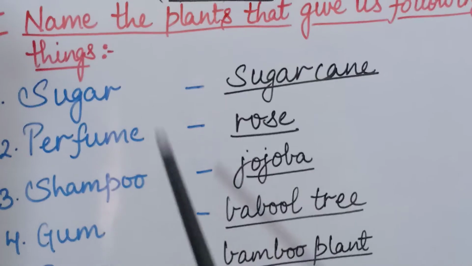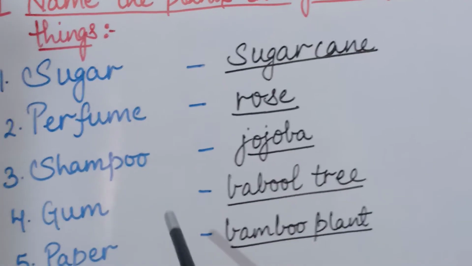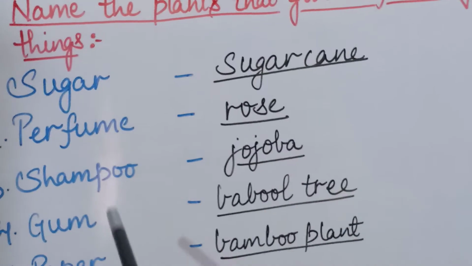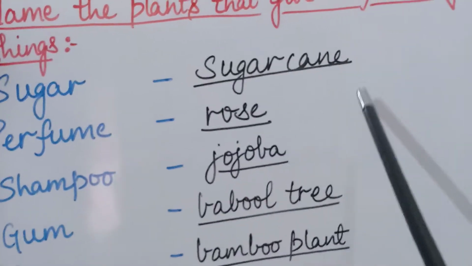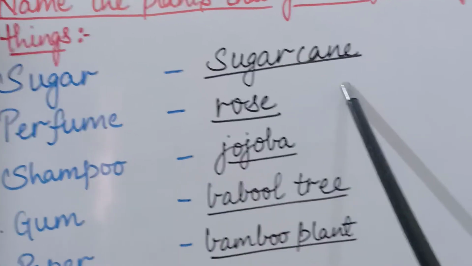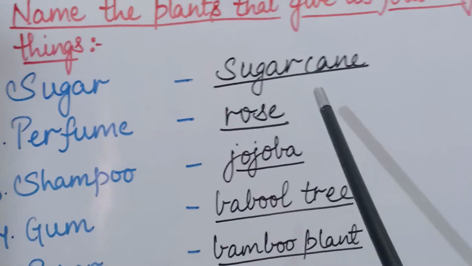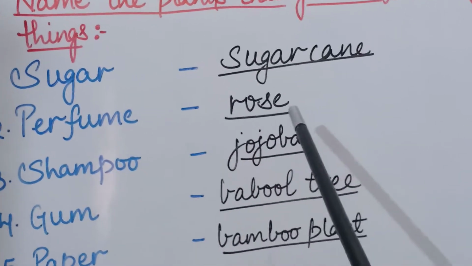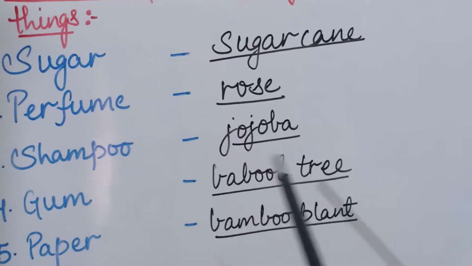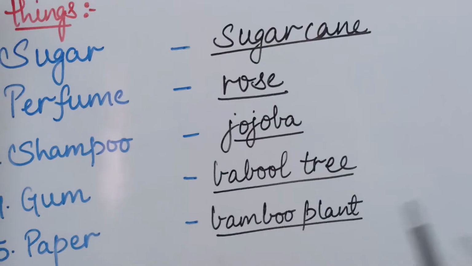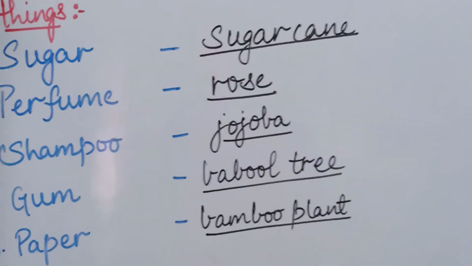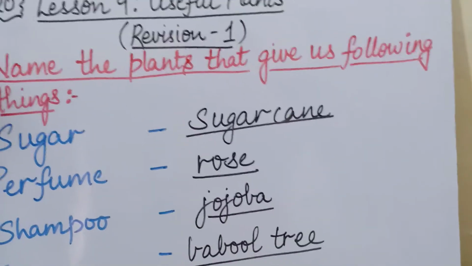In this question there are some things written. I have written the things with blue color, and the plants from which those things are made, I have written in black color. Okay, so these are the answers. Sugar is made from sugarcane, perfume is made from rose, shampoo is made from jojoba, gum is made from babool tree, and paper is made from bamboo plant. So I hope you all have understood the revision part, revision 1 of this chapter 9.